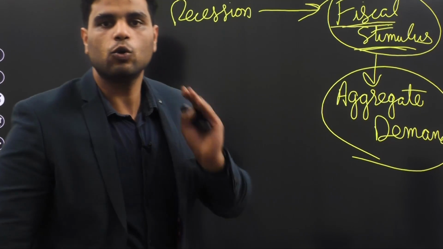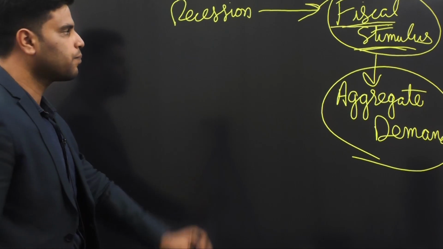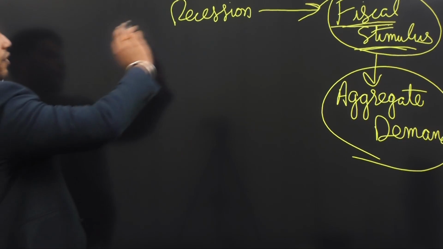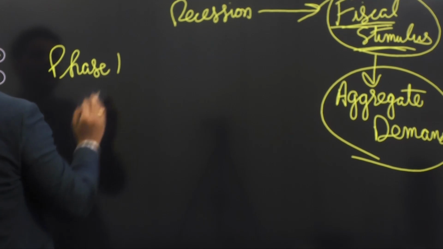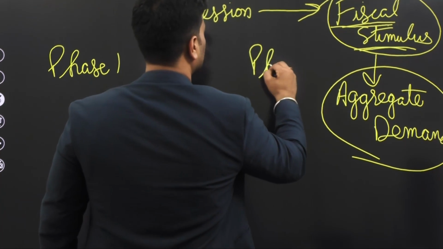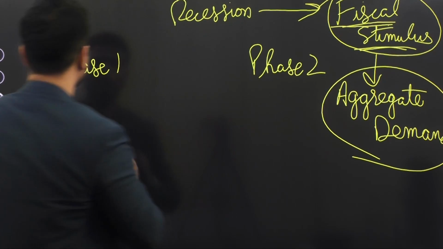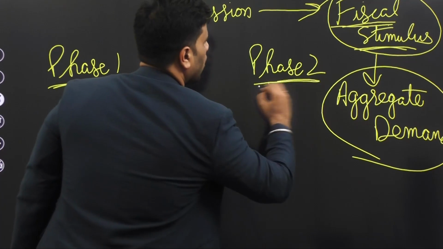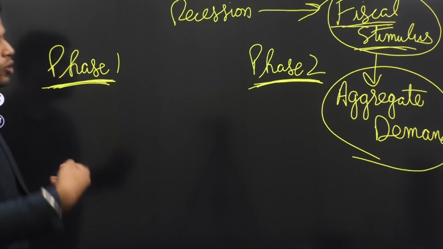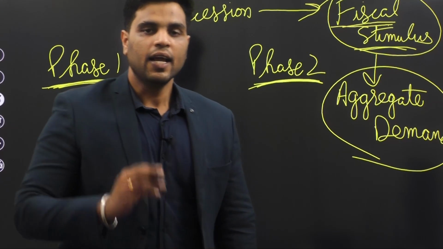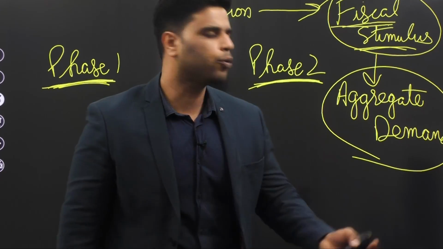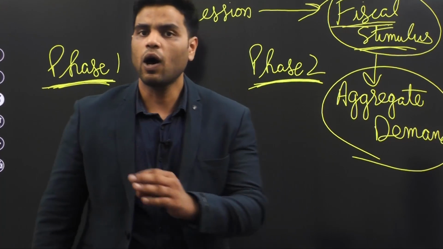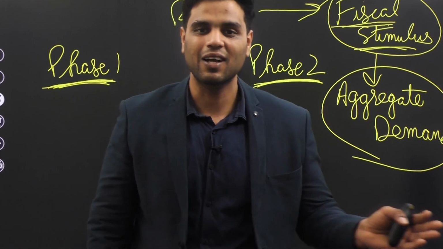But what did India do? India did things a little differently. India provided this fiscal stimulus in 2 phases. Phase 1 and phase 2. Now, phase 1 included spending. In phase 1, government knew that their fiscal stimulus won't improve demand levels. Now, how does that happen? Why did government give this logic?